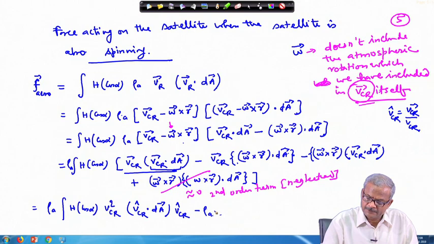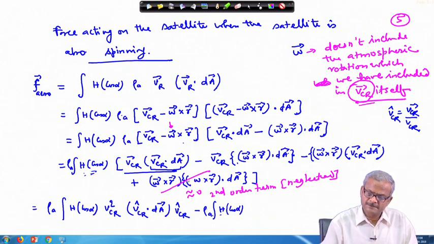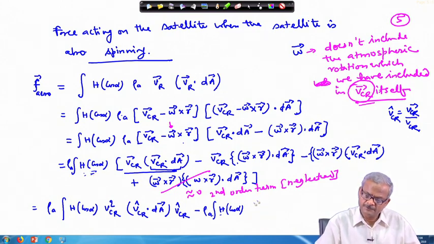So, rho A times h cos alpha, which is here in this place, is multiplying to all the terms.